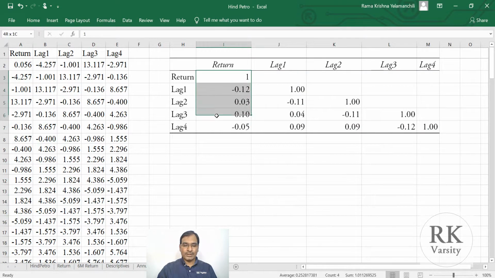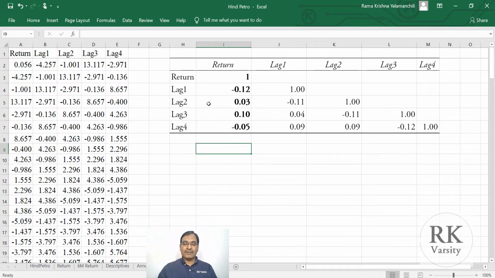Pay attention to this. As for the return series, in the case of return to return it is 1, because this first calculates the correlation between the return series and itself. That is the reason why you get a correlation of 1. Second is the return, that is the 0 time period, with the 1 lag. That is, what is the impact of today's price on tomorrow's price. It shows a negative correlation, but the correlation is very weak, that is 0.12. So we cannot confidently say that today's return has any significant impact on tomorrow's return series.